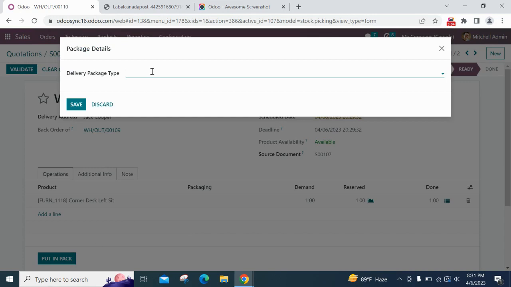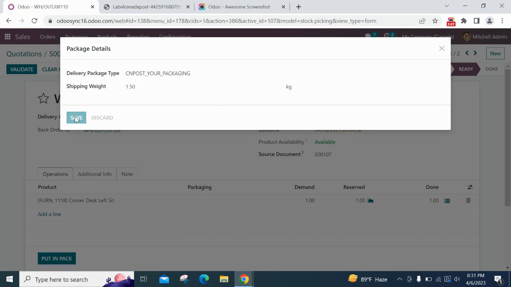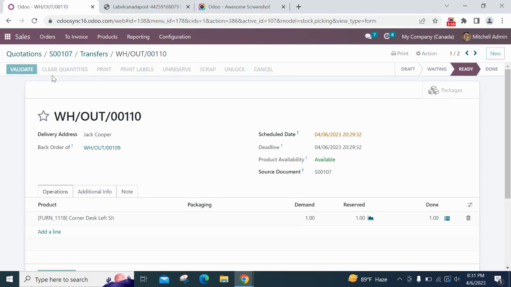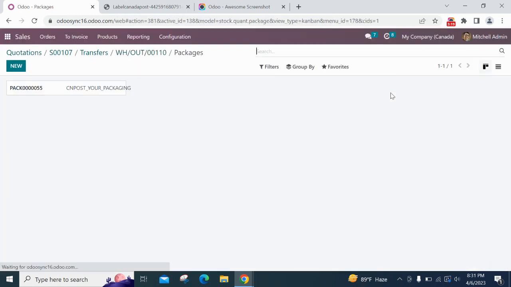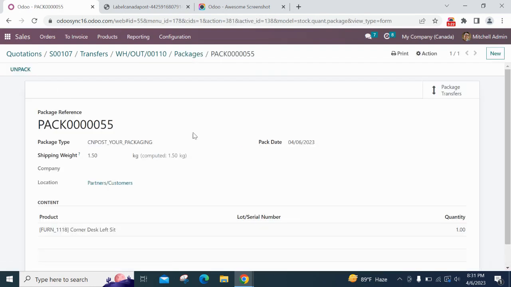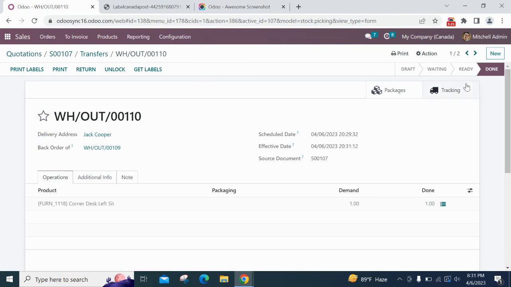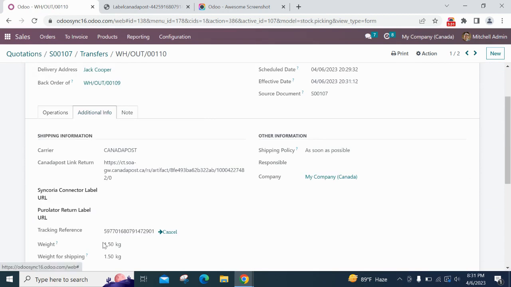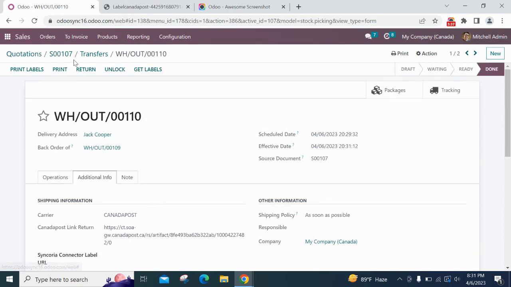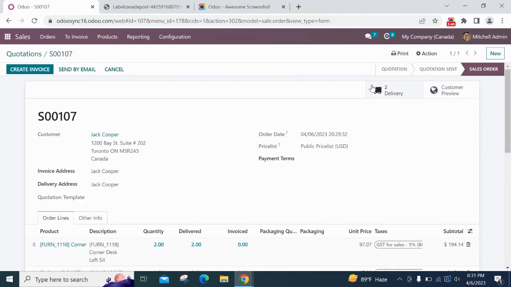and click on the put in pack button, and again selecting a delivery package, and now I'm going to validate this. From here we can check the package detail information, and we can also check the tracking reference in detail, and in additional information the tracking reference and other information are generated.